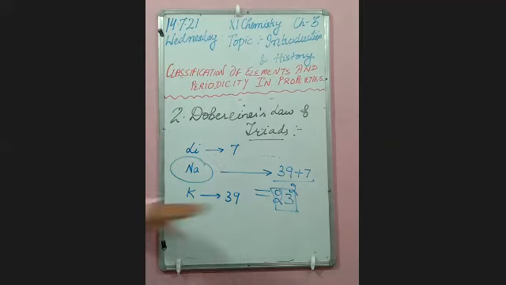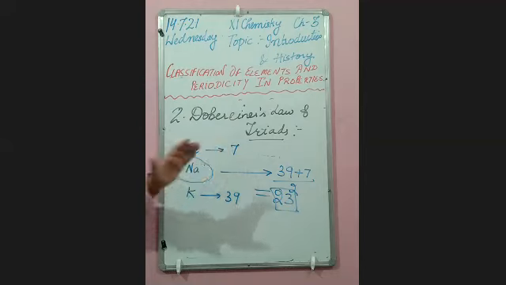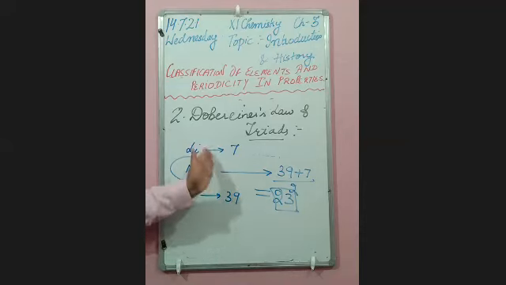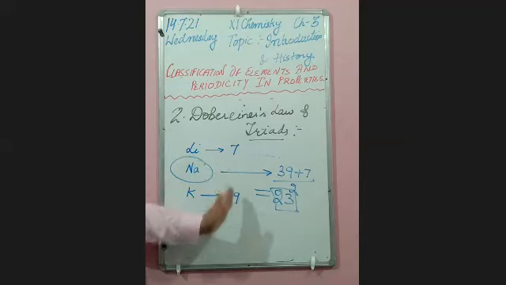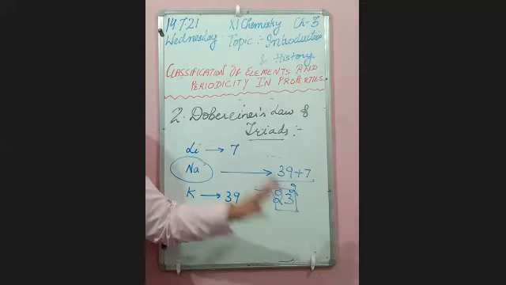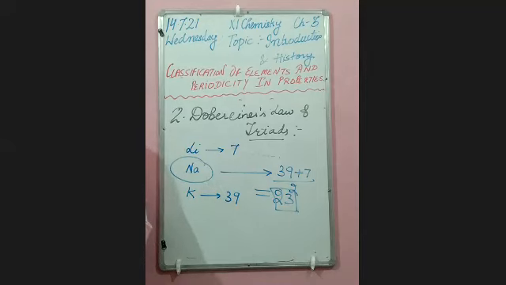See, triads means he took three elements and grouped them together, in which the atomic weight of the middle element is the arithmetic mean of the other two elements. It is either exactly equal or an approximation. Like you can see one more triad: iron, cobalt, nickel. Another triad is chlorine, bromine, iodine. Third is calcium, strontium, barium. Fine. This was Dobereiner's law of triads.